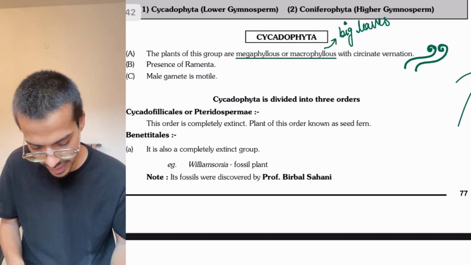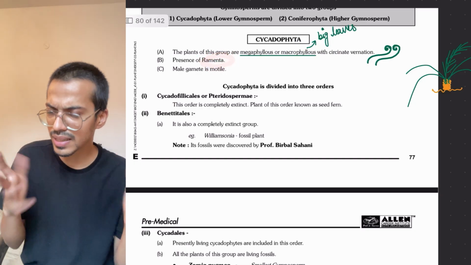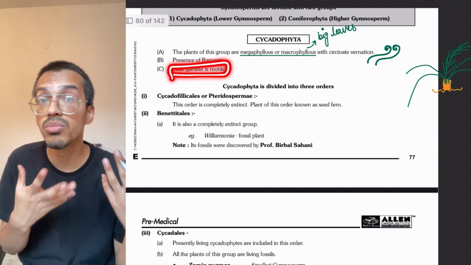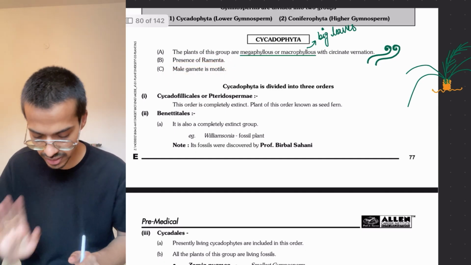Then next thing coming on is the presence of ramenta. You don't have to remember it, leave it, but that is a feature of the pteridophytes. Then the male gamete is still motile in their case. I told you there are two types in the life cycle, and this is confirming it over here.